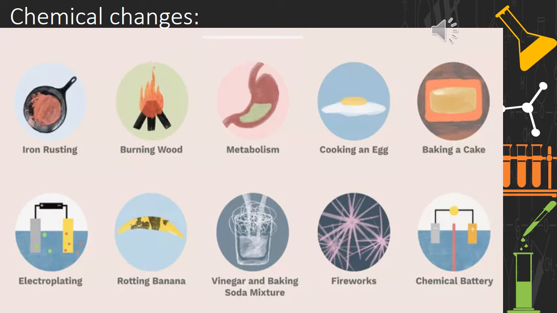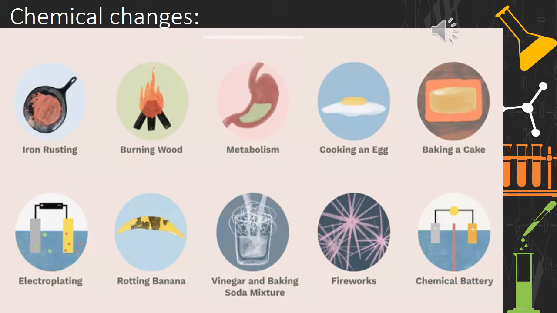Rotting banana. Yes, it is a chemical change again, as there is a chemical breakdown of the flesh of the banana. It reacts with the air and chemical reactions take place, hence spoiling of food, or say rotting of food, is a chemical change.